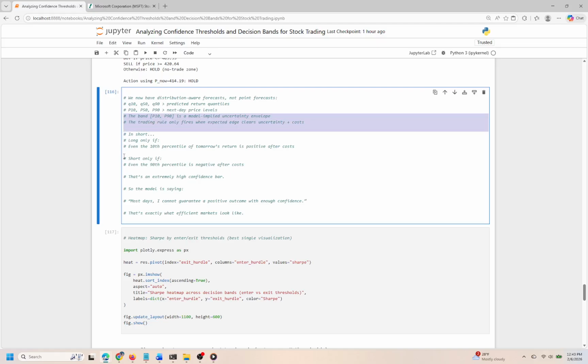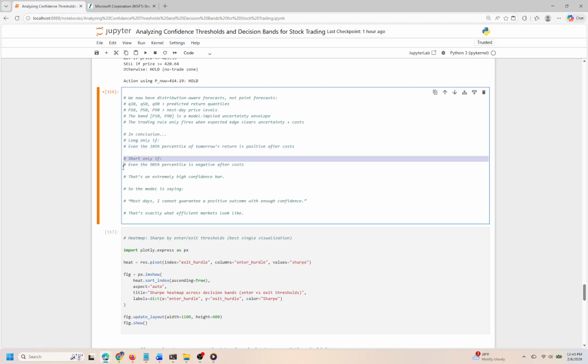The trading rules established here hinge on the edge between expected returns and associated costs. For a trade to be justified, we need a compelling case. When considering costs, a positive return must exceed what we estimate even at the 10th percentile. Conversely, if we're considering a short position, we require assurance that the 90th percentile return remains negative after accounting for those same costs. This creates a very stringent requirement for confidence in our trades.